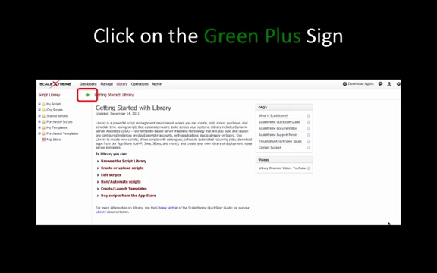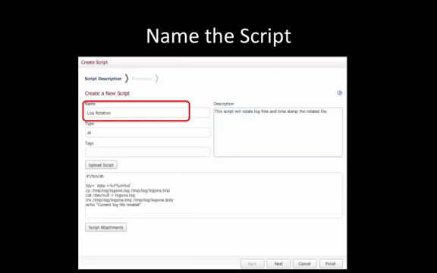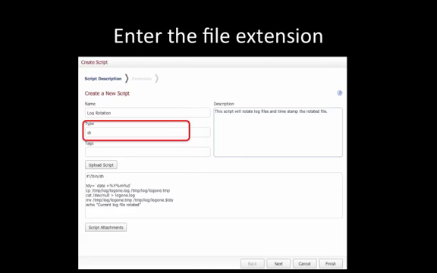Click on the green plus sign. This will bring up a dialog box where you can input your script. Here's that dialog box. You can see the script creation is a two-step process. You define the script, then you set any relevant run parameters. We're going to start by naming this script. Then enter the file extension for the type of script you're going to run. You can run any type of script you want through ScaleXtreme. Just be sure the server you're targeting has the appropriate means of reading it. We're going to use a shell script here.